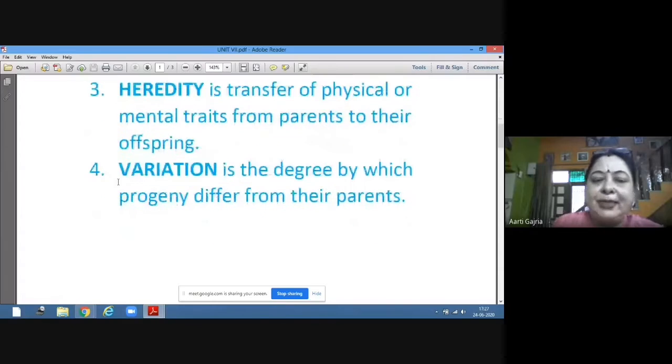Variation. Now, variation is the degree by which progeny differ from their parents. Variation is difference. The characteristics which we have are not present in our parents. So we are varying. That is called difference, variation.